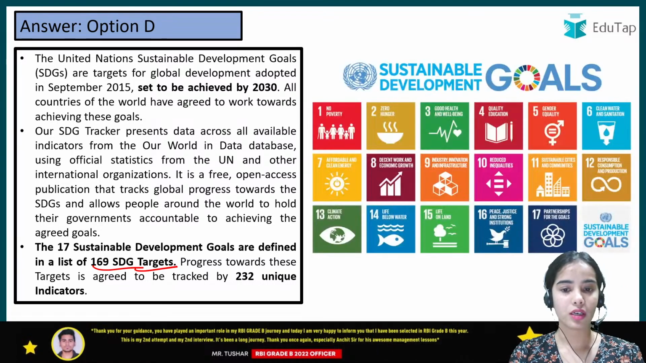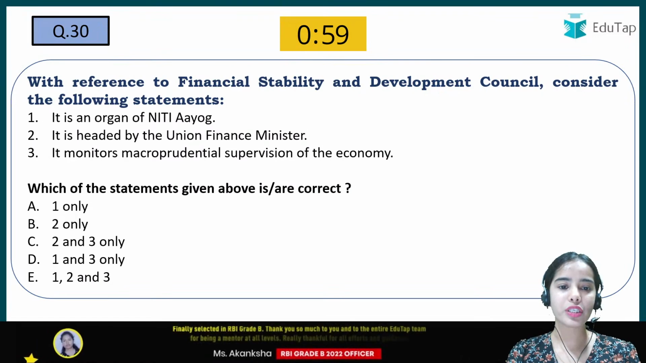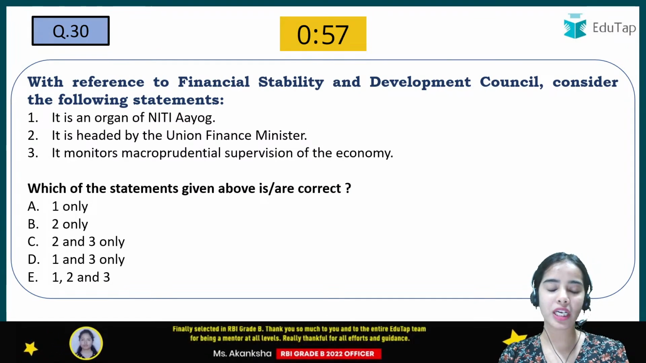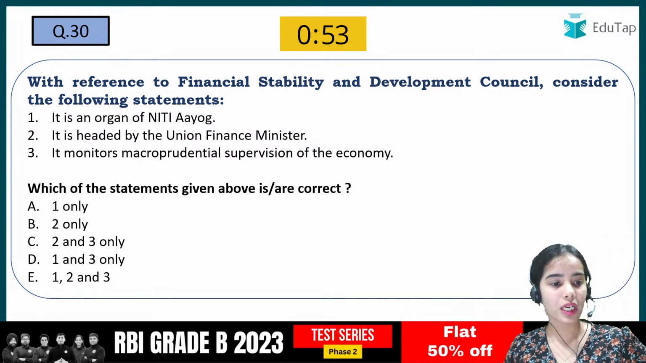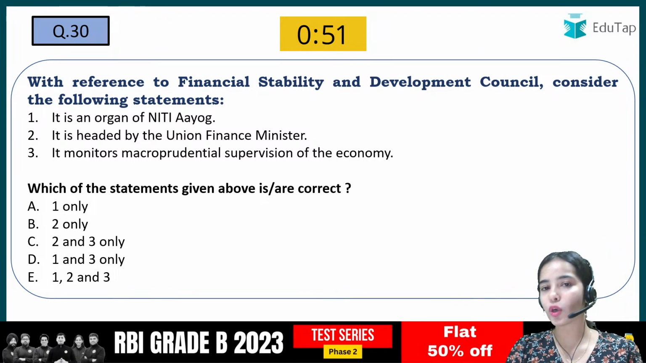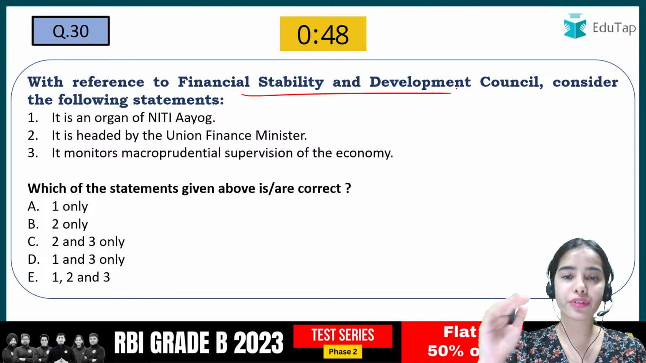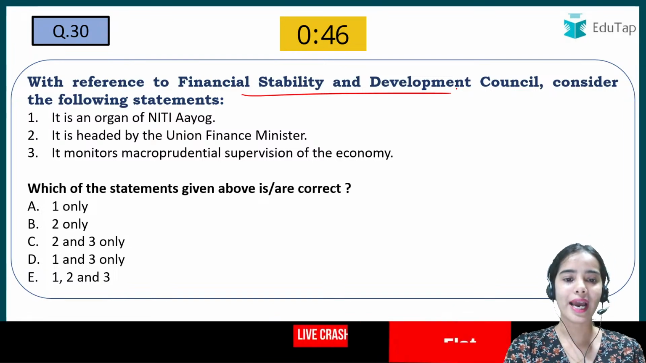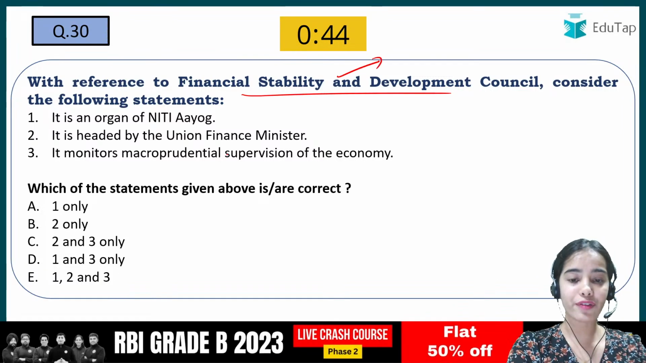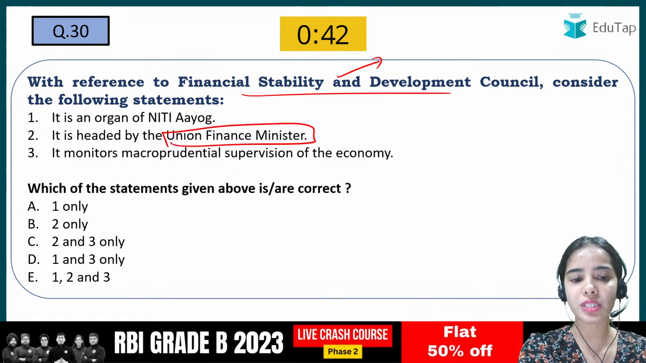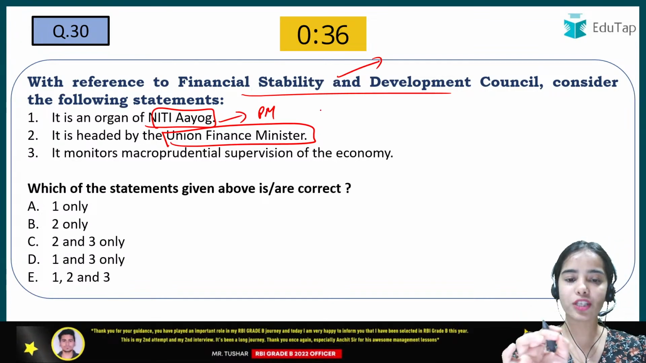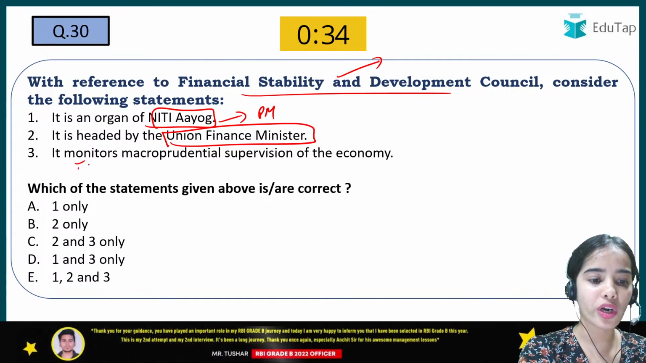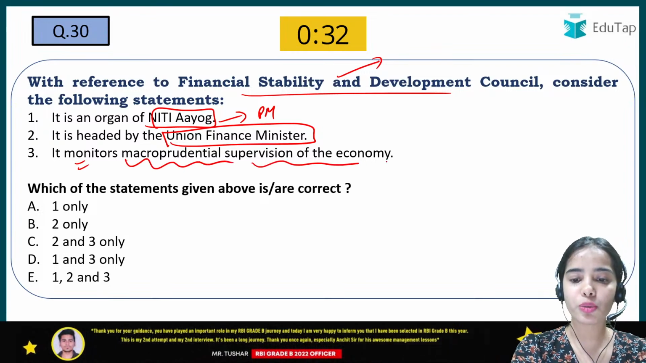Okay. So next is, with reference to the Financial Stability and Development Council, consider the following statements. It is an organ of Niti Aayog. That cannot be true because the FSDC was introduced before Niti Aayog, and the FSDC is chaired by the Union Finance Minister, while the Niti Aayog is chaired by the Prime Minister of the country. The Financial Stability and Development Council monitors the macroprudential supervision of the economy.